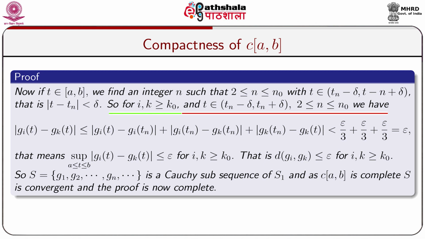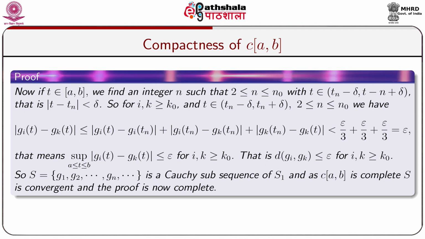So, for i, k ≥ k_0 and for t belonging to the open interval (t_n − delta, t_n + delta) with 2 ≤ n ≤ n_0, we have |g_i(t) − g_k(t)| ≤ |g_i(t) − g_i(t_n)| + |g_i(t_n) − g_k(t_n)| + |g_k(t_n) − g_k(t)|, by suitable adjustment, which is less than epsilon by 3 plus epsilon by 3 plus epsilon by 3, which on simplification is equal to epsilon.